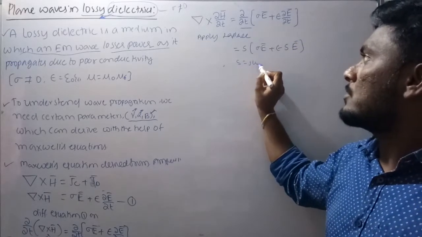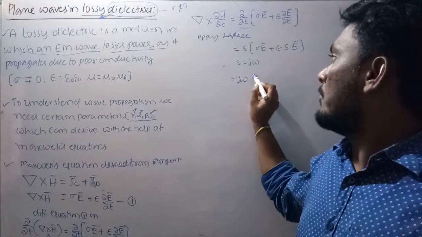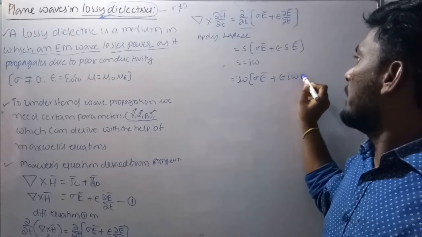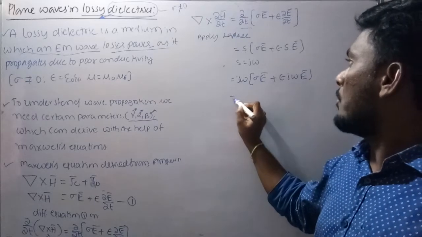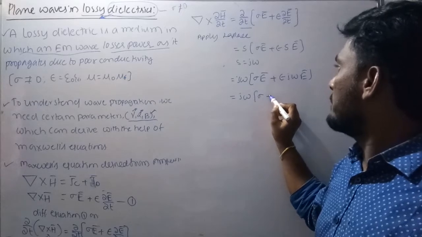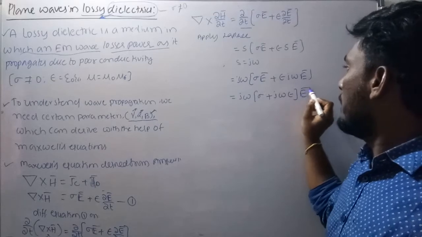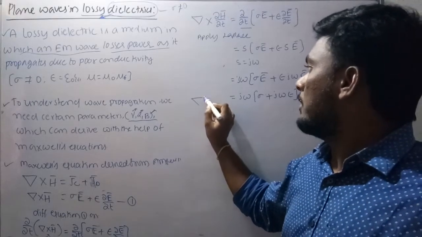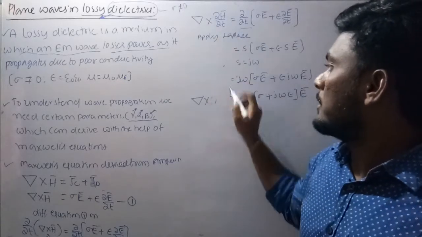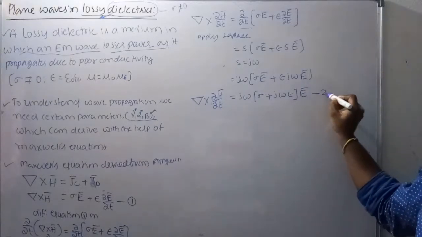Okay, substitute s equals j omega, to get into phasor form. So it will become j omega times epsilon times j omega e bar. As there is an e bar common, I am taking it outside. So sigma plus j omega epsilon, there is an e bar, I am writing outside. So del cross h bar, sorry, not h bar, it is dh bar. See the equation above. So let us consider this equation number 2.